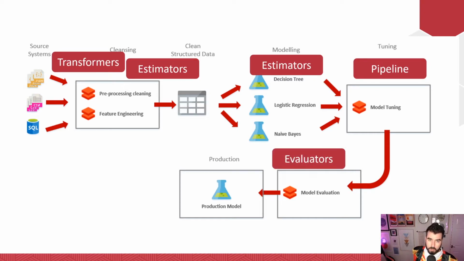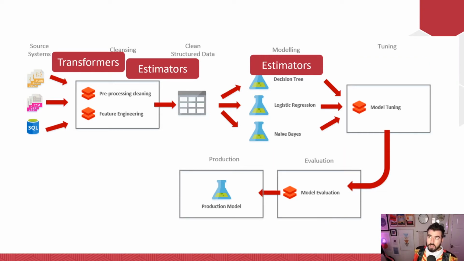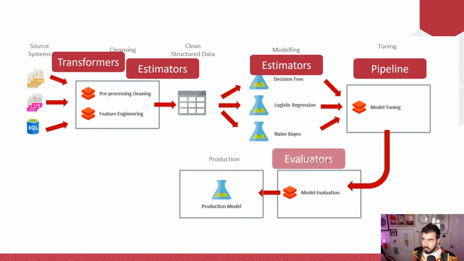How do we know that pipeline is doing what we want? Well, we evaluate it, right? Is it a good model? Is it a bad model? If it's a bad model, I go back and I go again, right? But we are trying to understand that, and then we pop it in production. And ideally, we just do that with MLflow, okay?